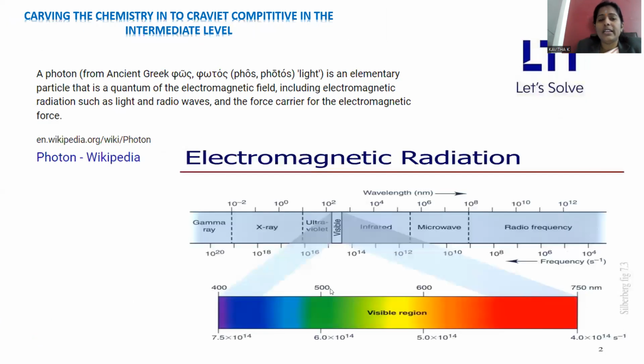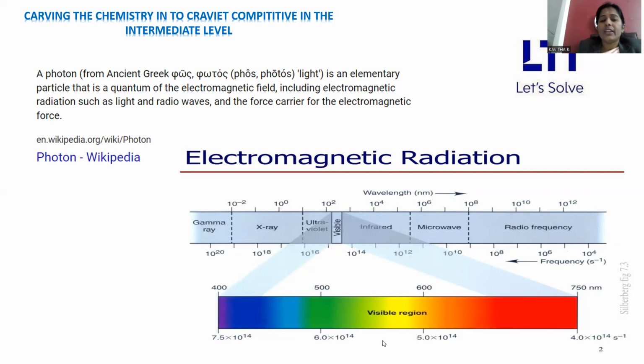Let's go with the detailed explanation. Everybody is aware, the electromagnetic spectrum is the categorization of all the segments in accordance with decreasing energy, or decreasing frequency, or increasing wavelength. In three parameters you can go for the explanation: one is with respect to energy, second with respect to frequency, third with respect to wavelength.